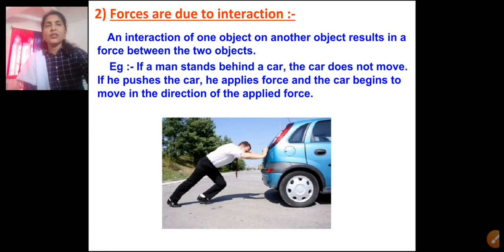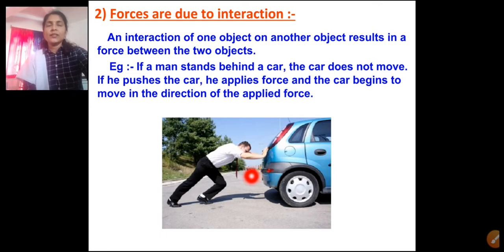Now, forces are due to interaction. What does this mean? Forces are due to interaction. In this picture you can see there are two objects. A person is also an object and a car is also an object. The person is pushing a car. Two objects are there. When these two objects interact with each other, then only force can be seen. If there is any interaction between the two objects, it results into the force.